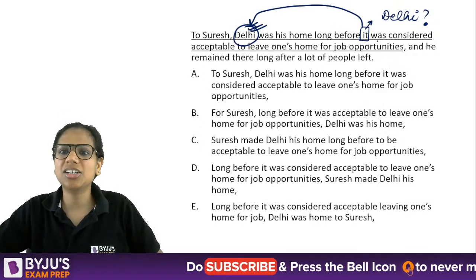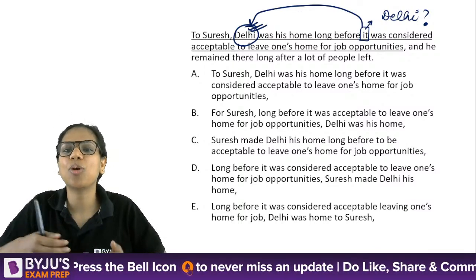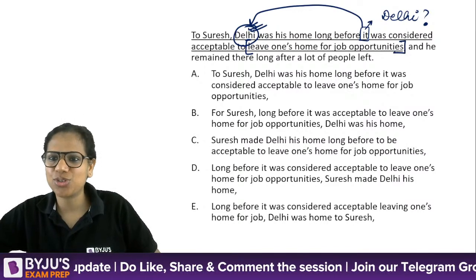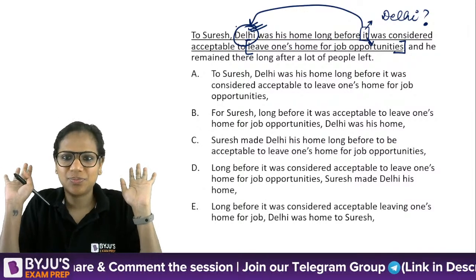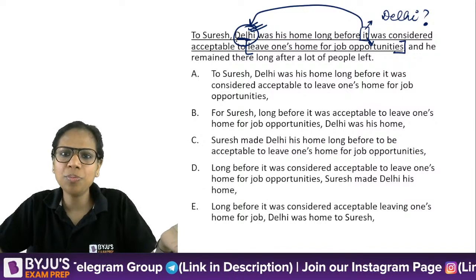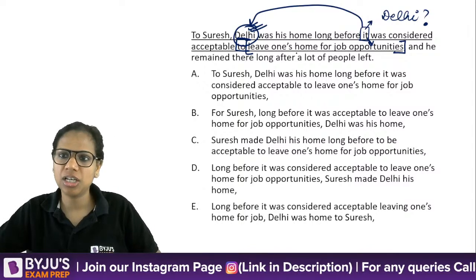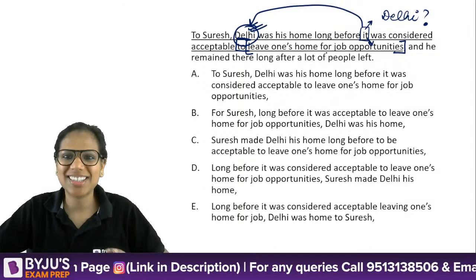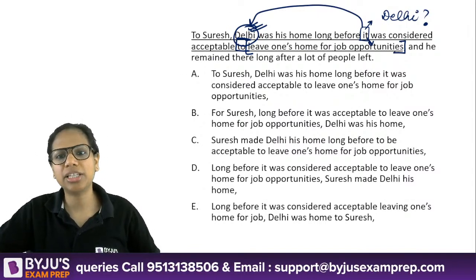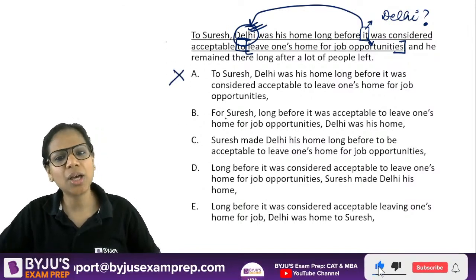Okay, this "it" here refers to the fact of, let's say, leaving your home for job opportunities, right? So this is what this "it" refers to. It does not refer to Delhi, right? This "it" refers to leaving one's home for job opportunities. So long before this thing was considered acceptable, Suresh actually did it. That's the idea. So here there is a confusion in the original sentence: does this "it" refer to Delhi? Was Delhi considered acceptable? No, not at all. So A is wrong. Now let's look at B.